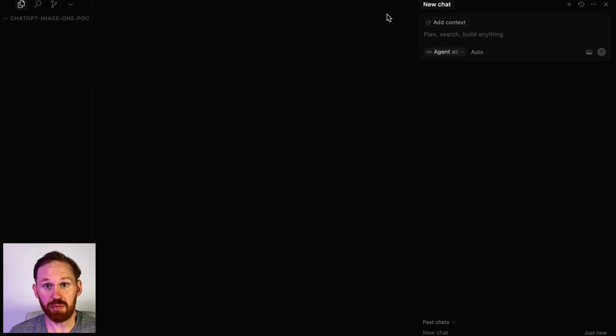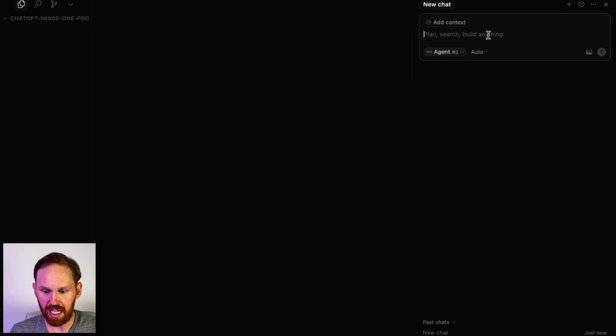So we're going to just build a POC of the ChatGPT Image 1 integration in Cursor, which is our new super powered IDE for vibe coding a little bit closer to the code than we were with Vercel v0. All right, let's go.